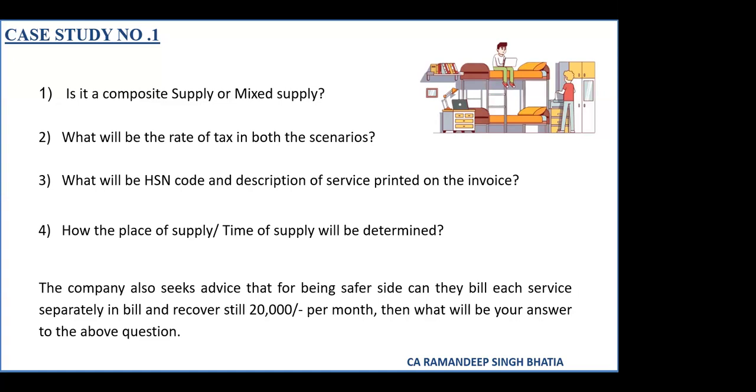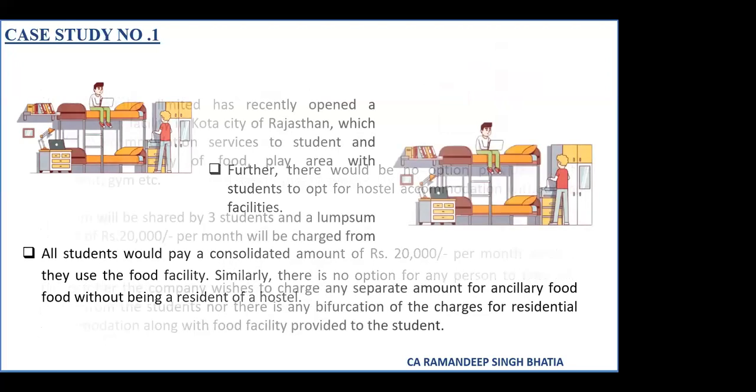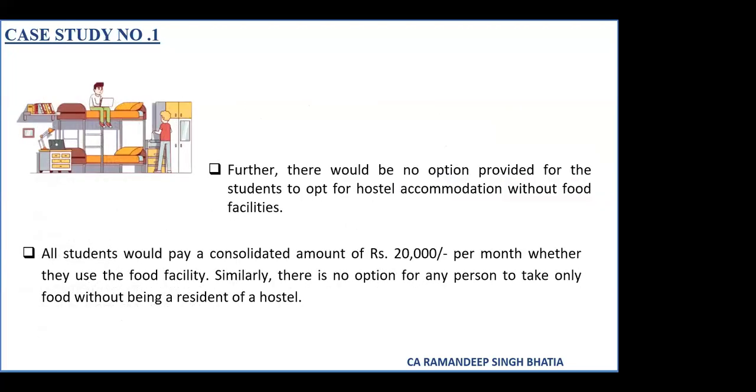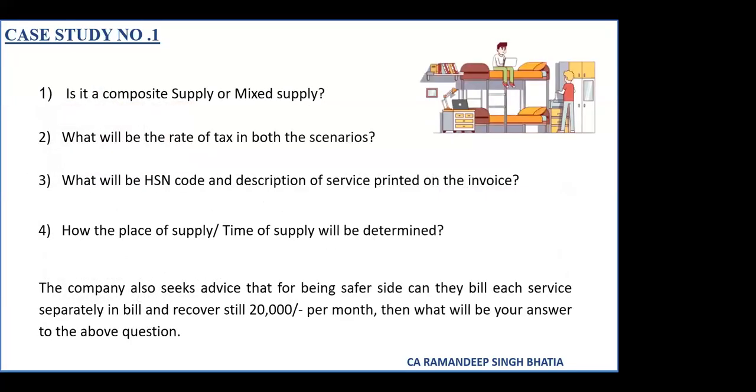See, if you look at the definition of composite supply, it talks about being in conjunction with each other in the ordinary course of business. So the ordinary course of business, in my view, should be looked at from the perspective of the person who is rendering the service or supply. We cannot compare with the industry as such, how the industry or the area functions, whether in Kota everyone is doing this or something like that. So this is the ordinary course of business of the particular supplier. When that is in the nature of composite supply, then I think it should be a composite supply and cannot be a mixed supply.